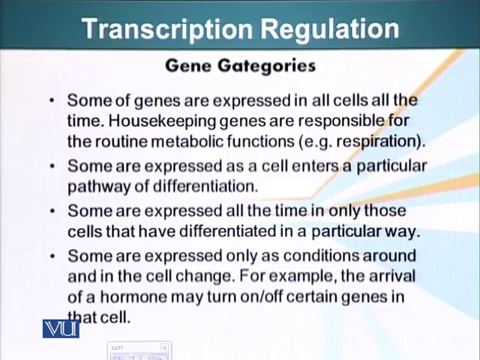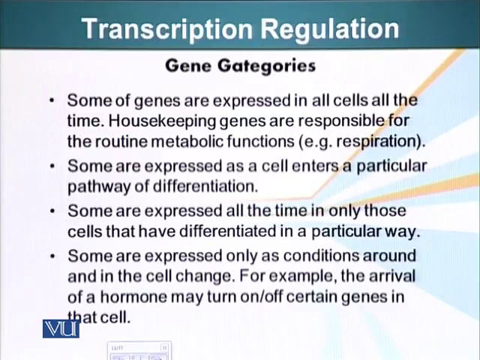So we have already talked about this. There are some genes which are expressed in all cells, which we refer to as the housekeeping genes, which include the enzymes, for example, required for metabolism, for keeping the cell alive, for fulfilling its energy requirements, enzymes that participate in respiration, for example. Some genes are expressed when cells enter a particular pathway of differentiation. So it's transient expression of a particular gene.